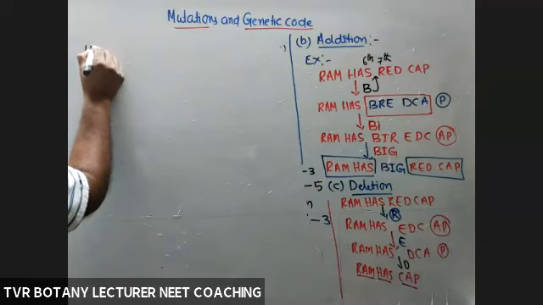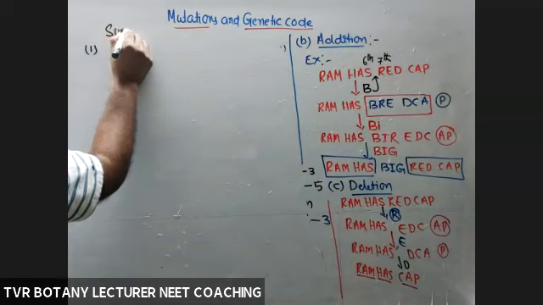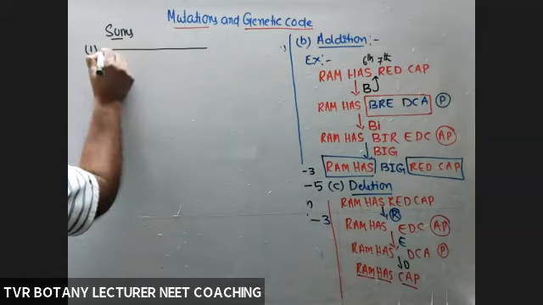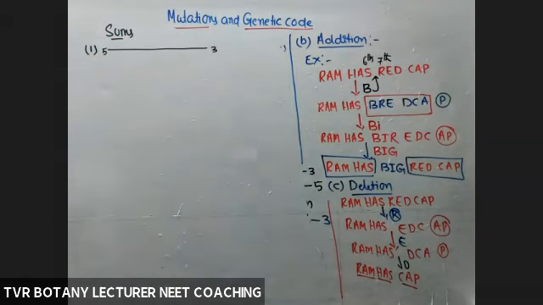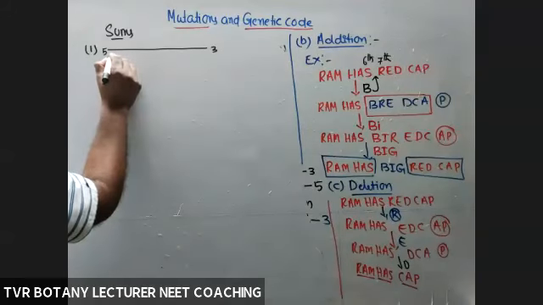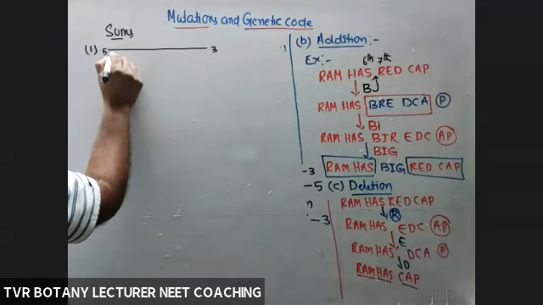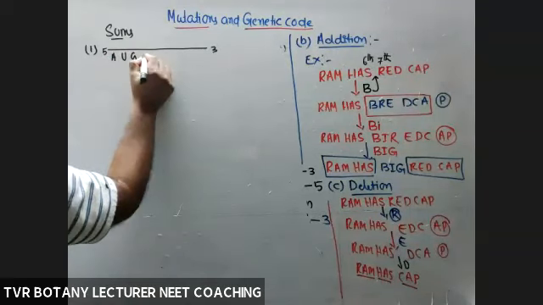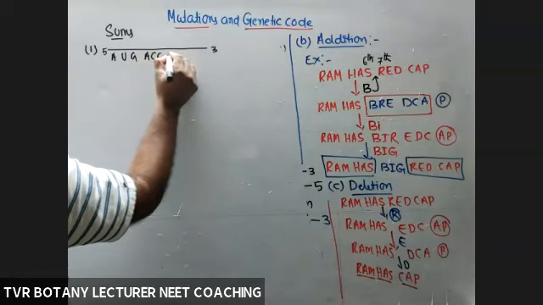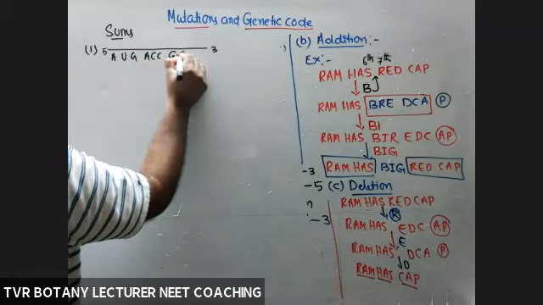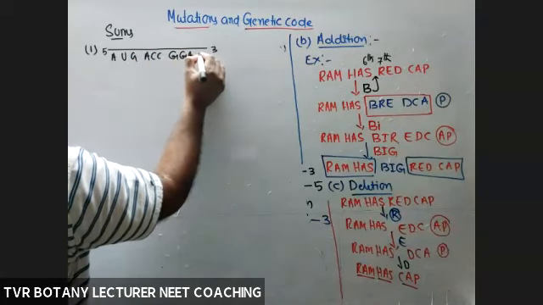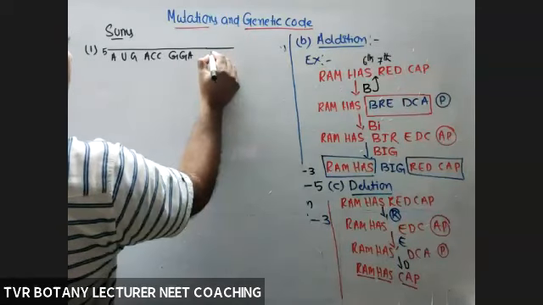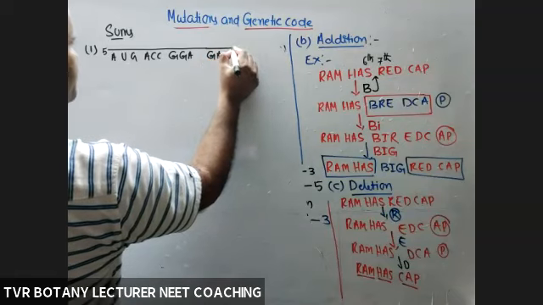For example, this is an mRNA molecule, 5 to 3. On this mRNA, I will give you the nucleotides: A, U, G, A, C, C, G, G, A, and a fourth one also, GAC.